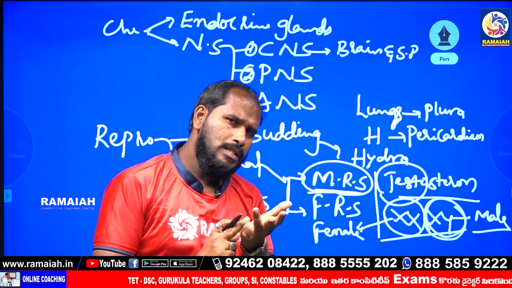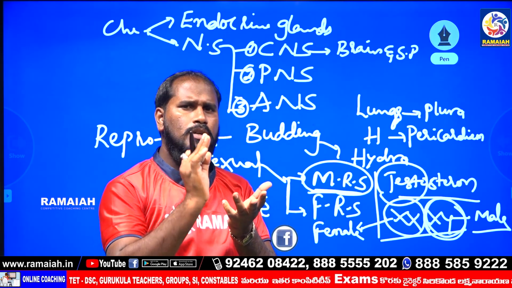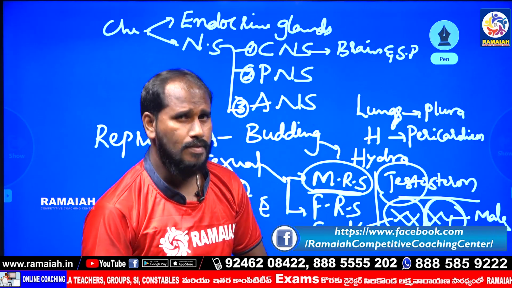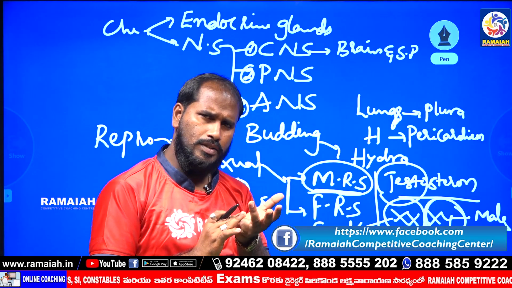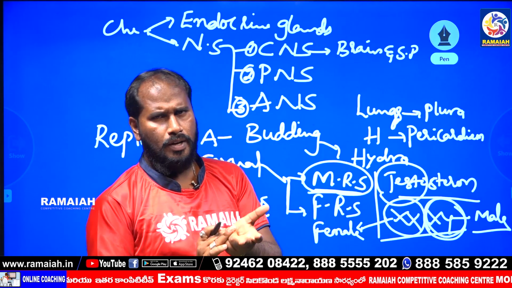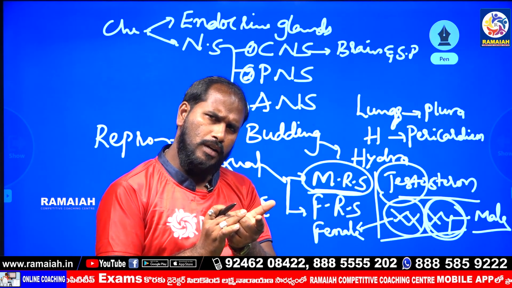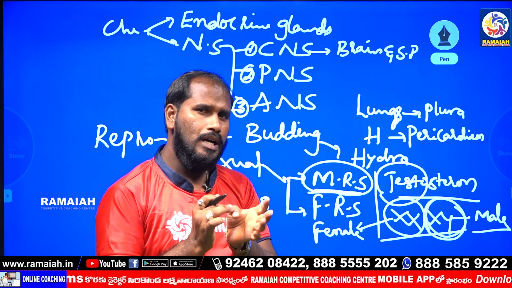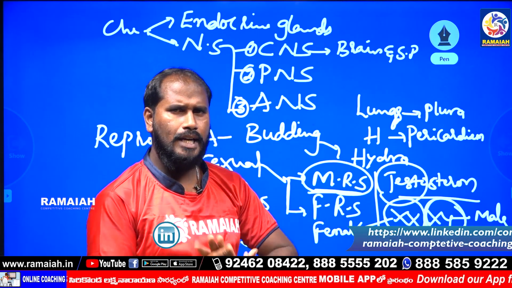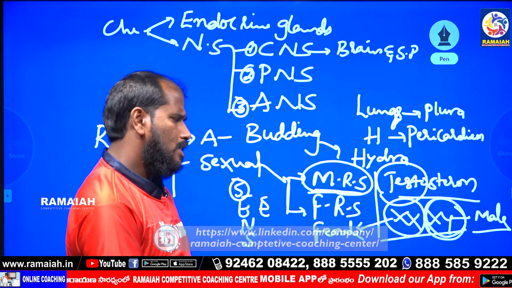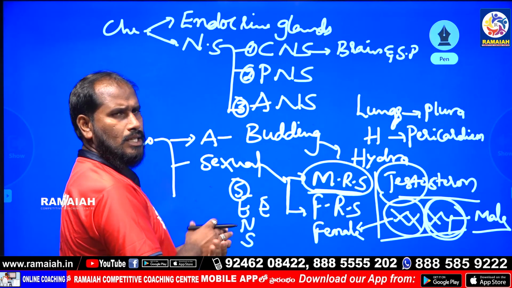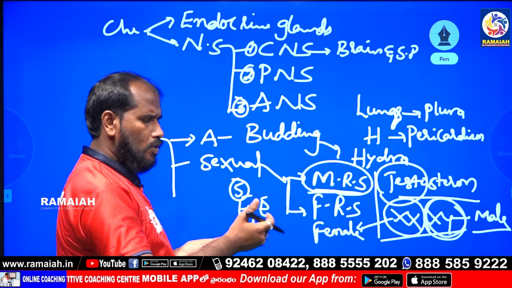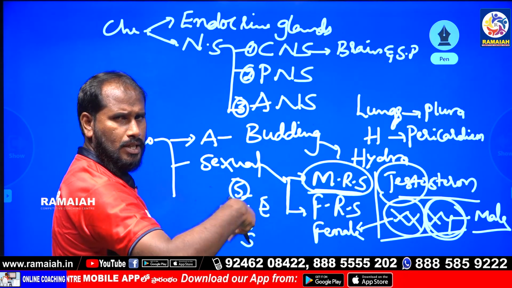Color blindness is an eye disease, but it is a genetic disease. Next, myopia, hypermetropia, glaucoma, trachoma, cataract. These are eye diseases. Next, skin diseases. In skin, two layers are present, epidermis and endodermis.